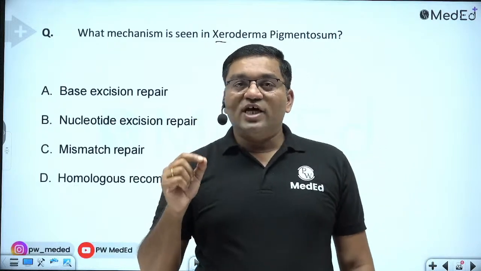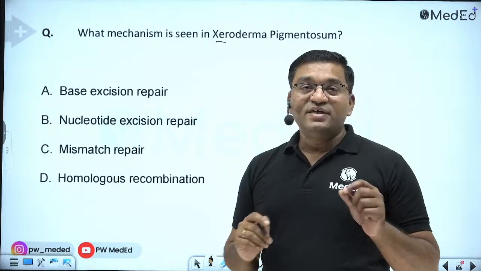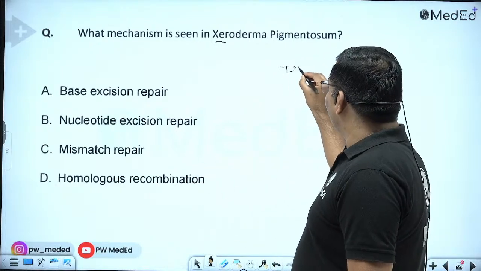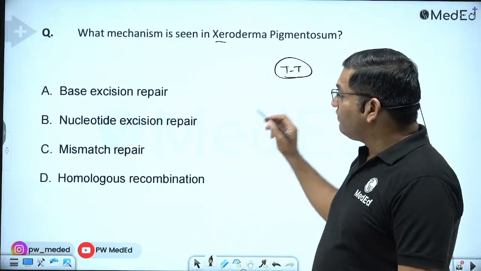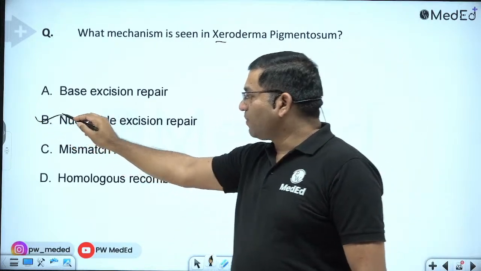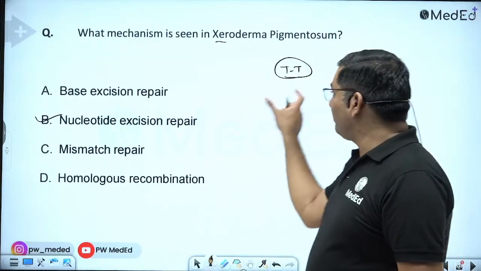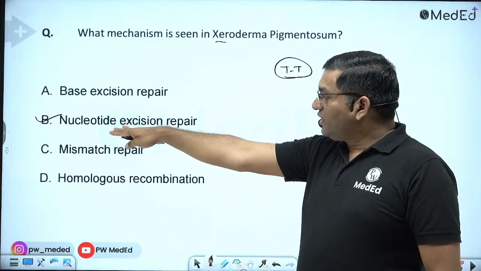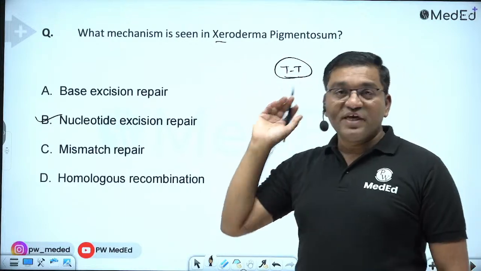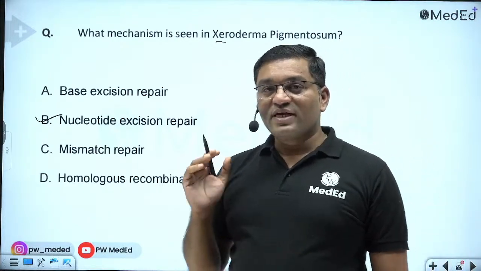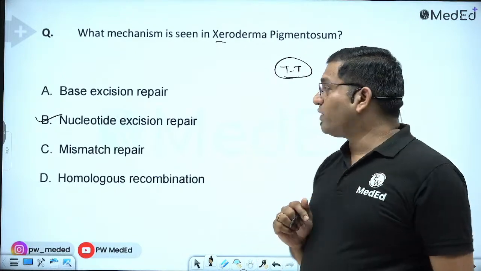This is due to UV light induced thymine pyrimidine dimer formation, and because of defective nucleotide excision repair, there is a disease known as xeroderma pigmentosum. It is a precancerous condition.